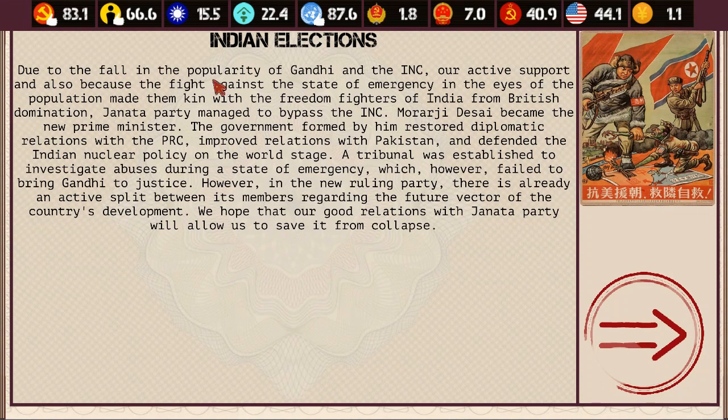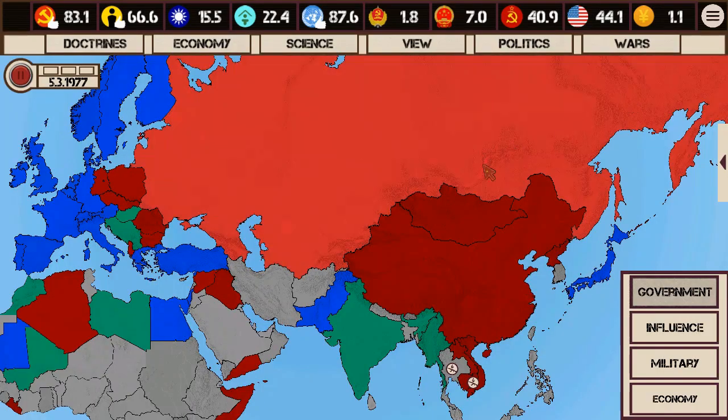Here's the result. Due to the fall in the popularity of Gandhi and the INC, our active support, and also because the fight against the state of emergency in the eyes of the population made them kin with the freedom fighters of India from British domination, the party that we supported managed to bypass the INC. So now a new government was formed. They restored diplomatic relations with us, improved relations with Pakistan, and defended the Indian nuclear policy on the world stage. So basically, that was a good thing for us.